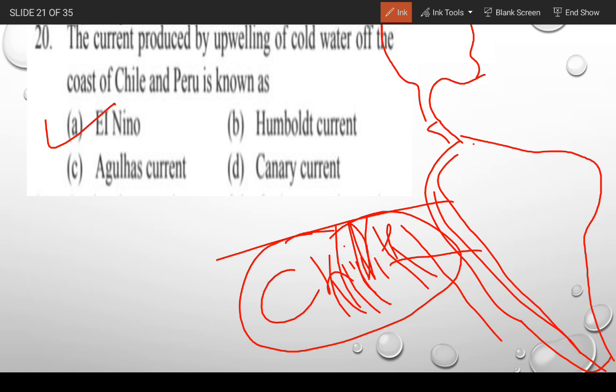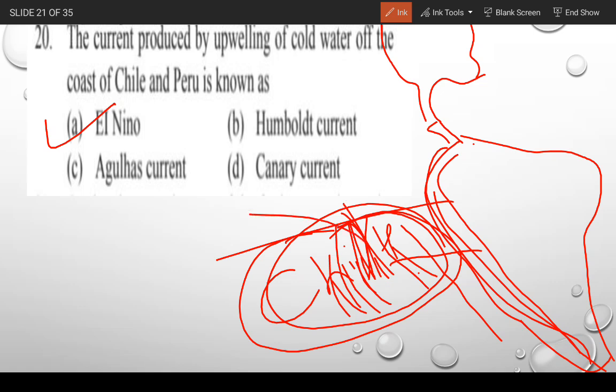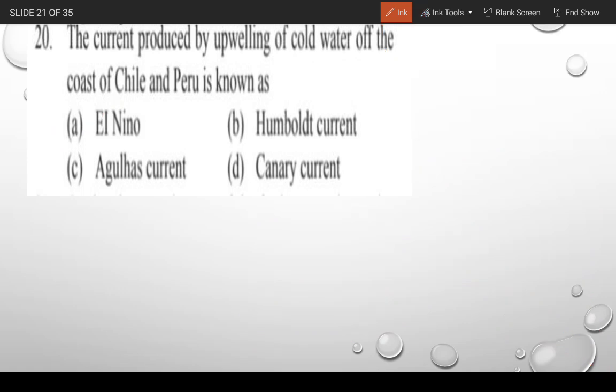In a recent example, because of El Nino and La Nina, heat waves came in India, and we lost 54 Indian lives. Because there is the Chile and Humboldt current flow, which is a cold current, there is a pressure difference between the Indian Ocean region and the Pacific Ocean, and because of that the Pacific Ocean El Nino effect brings heat waves in India. So moving to the next question.